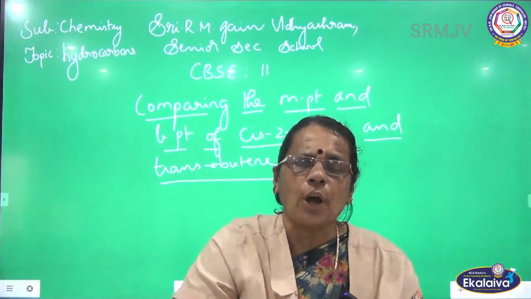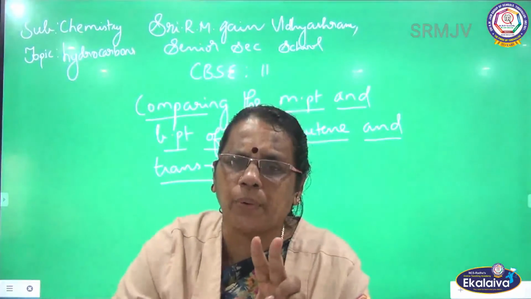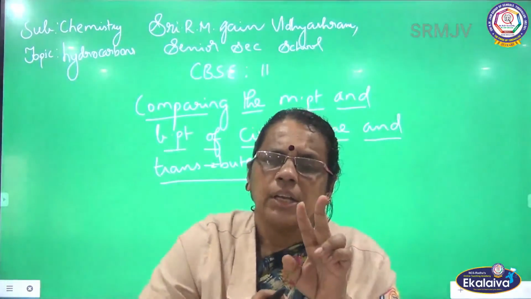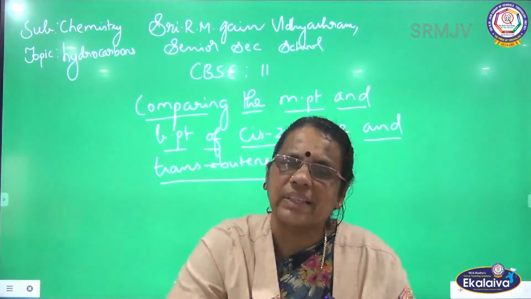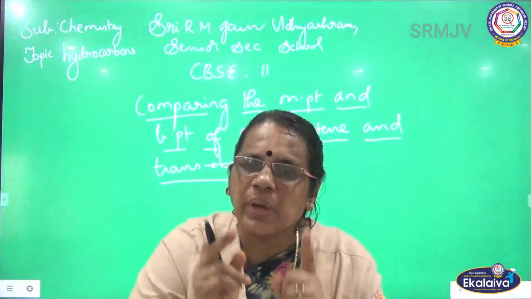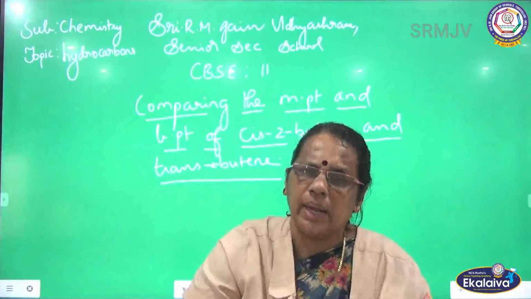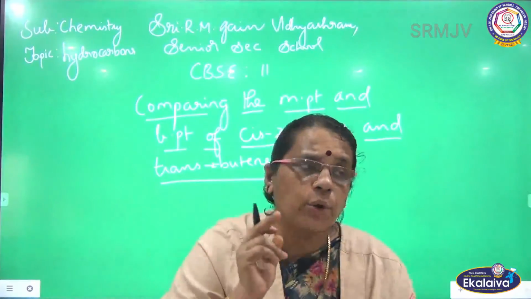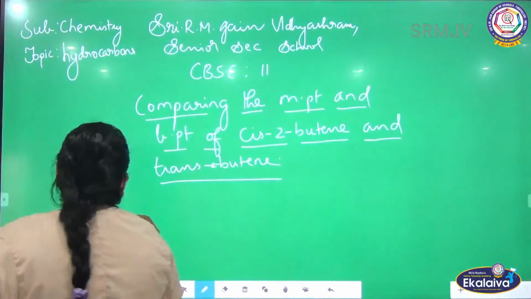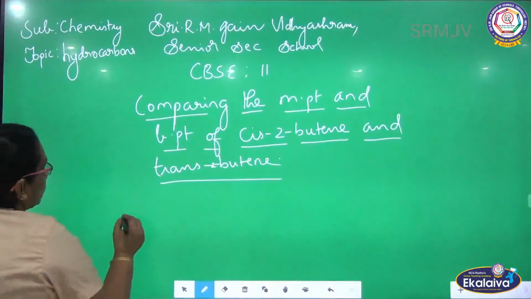And we are going to talk about the same compound which exists in two different forms, isomers of the same compound. We are going to see where there is variation in the melting and boiling point. Shall we see, children? Be ready with your notebook. To start with, I am going to talk about cis-2-butene and trans-2-butene.